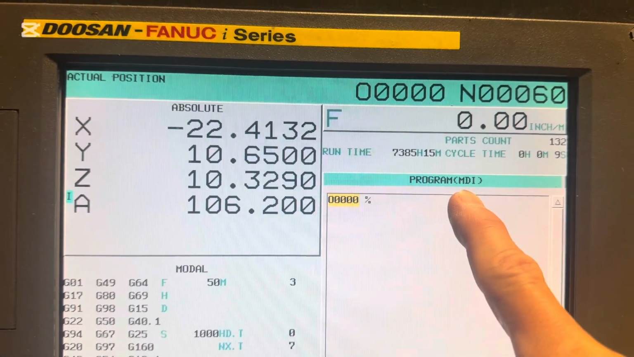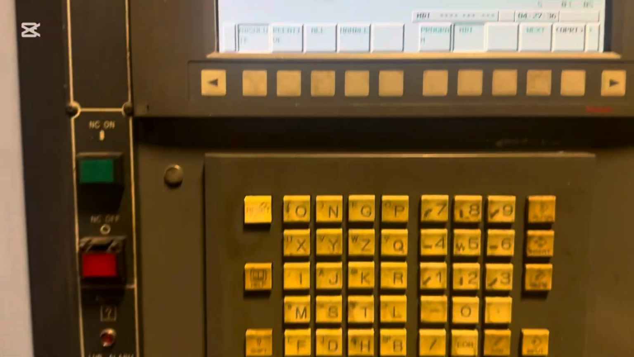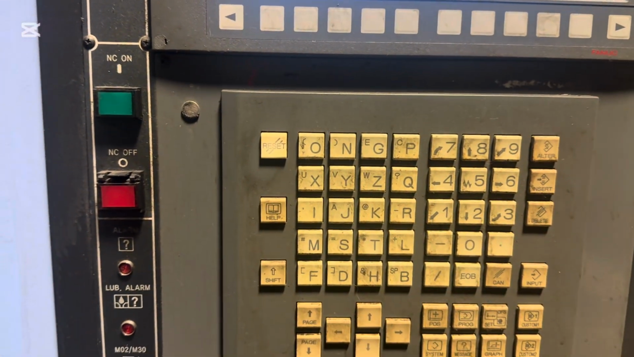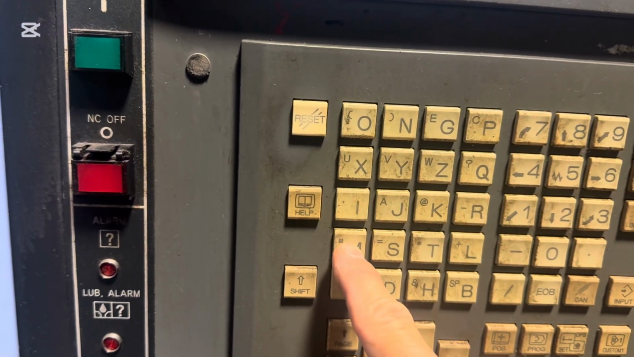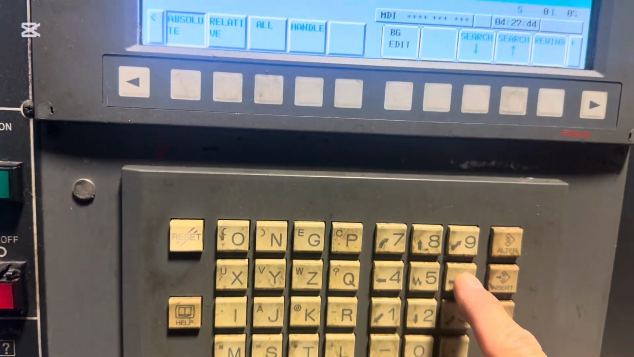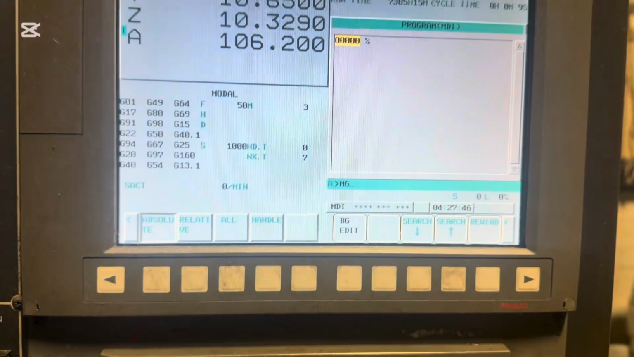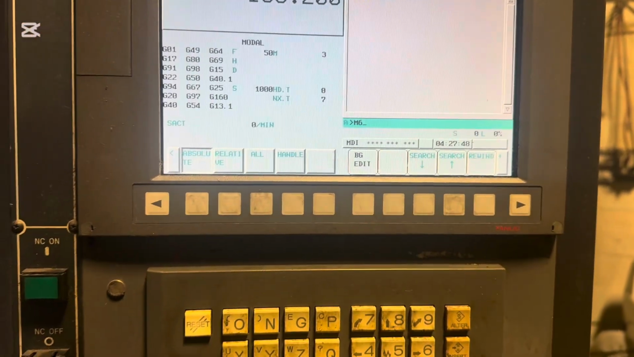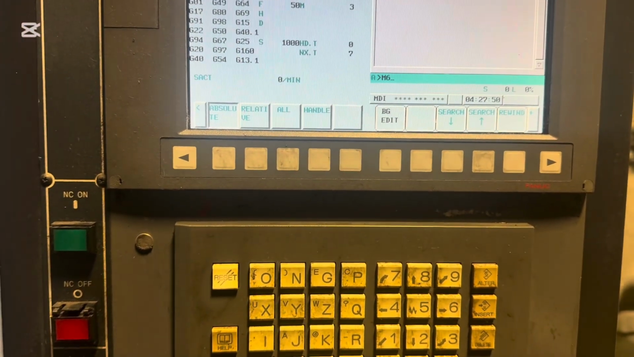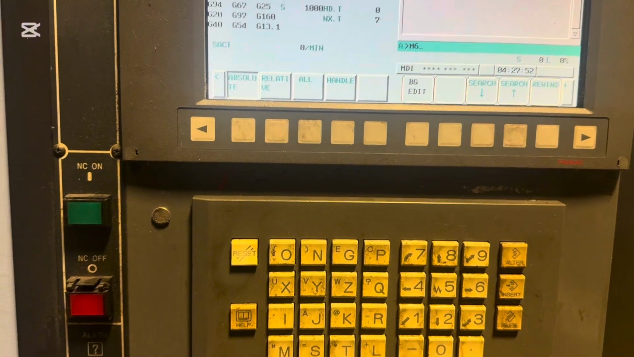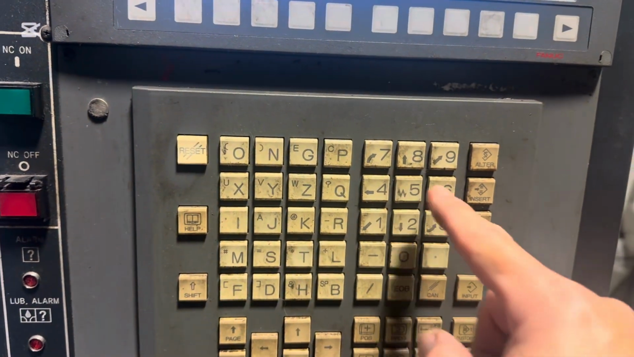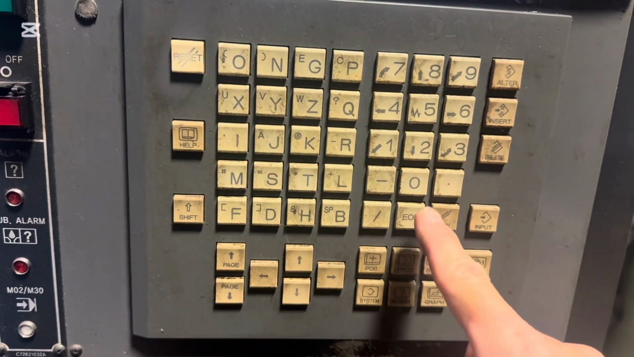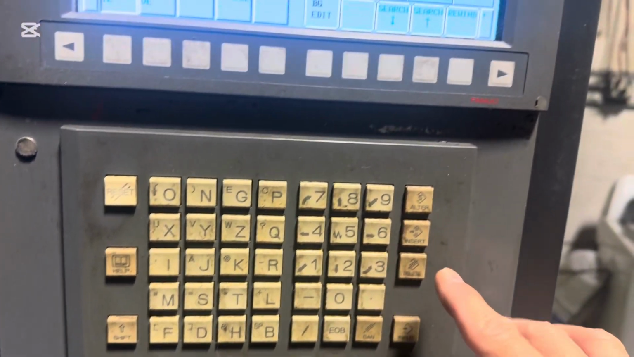Program MDI. Then now you press M6. M6. I want to call a tool 25, and I punch in T25 end block, and I insert.